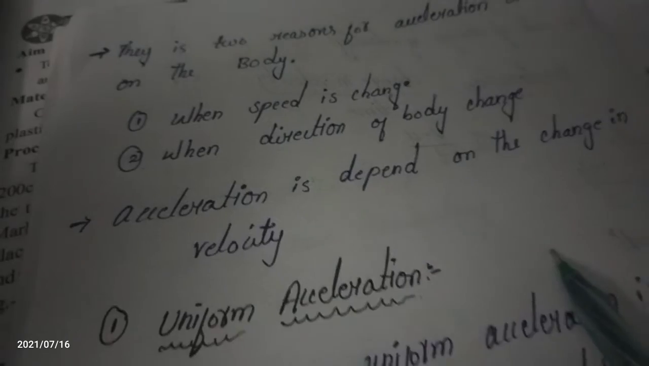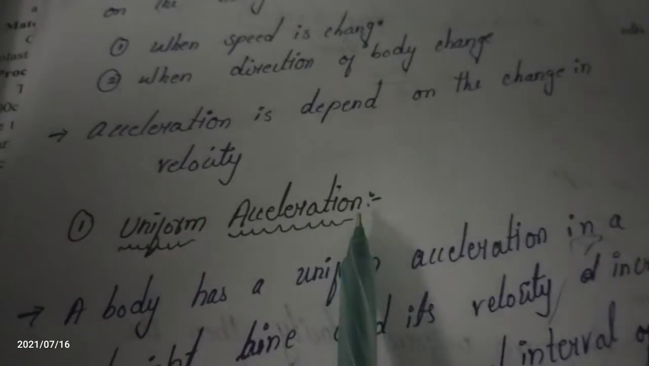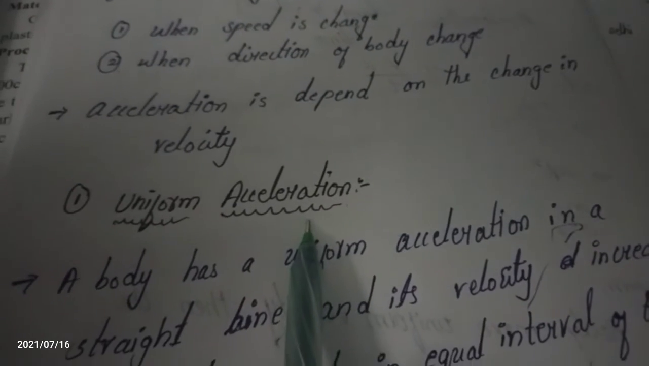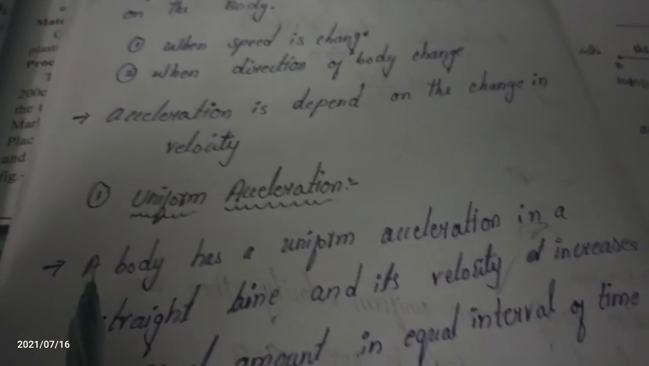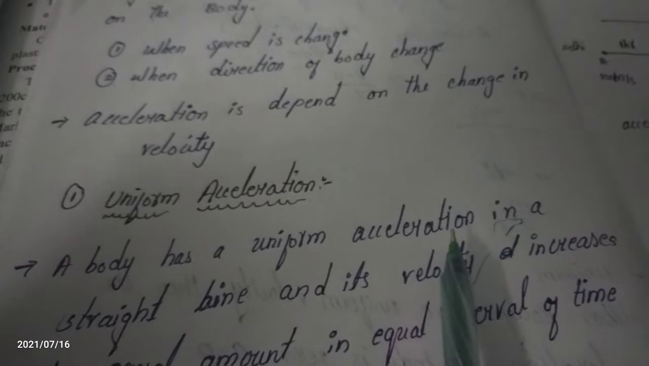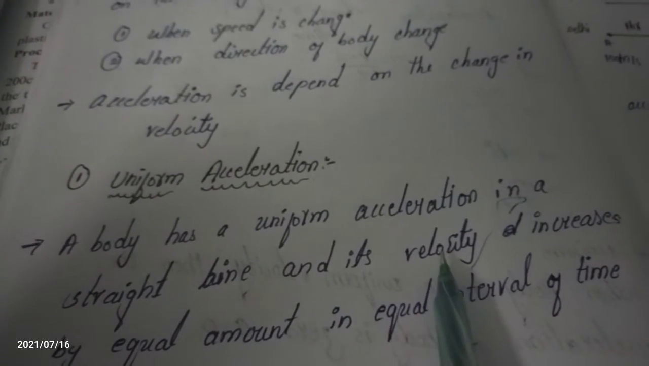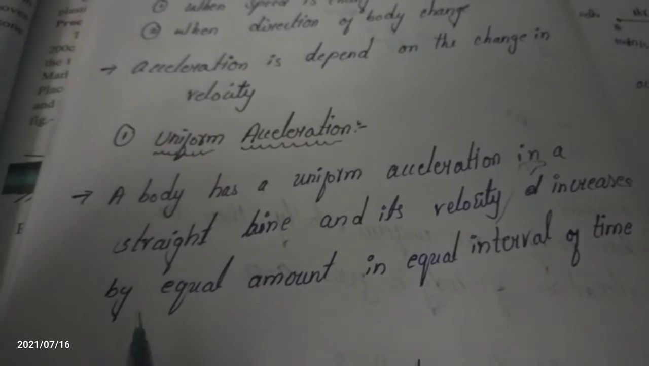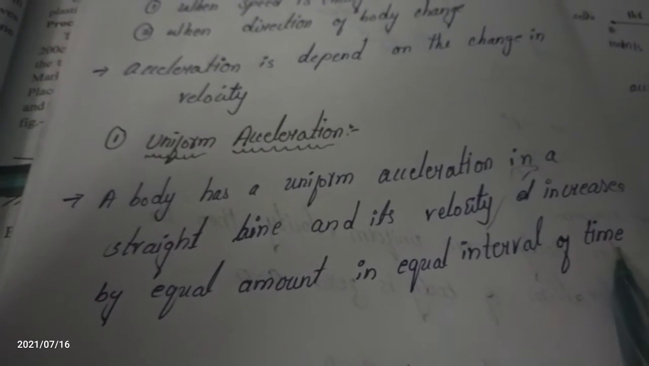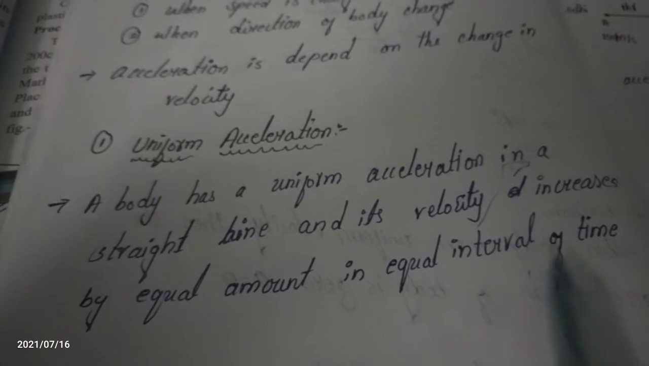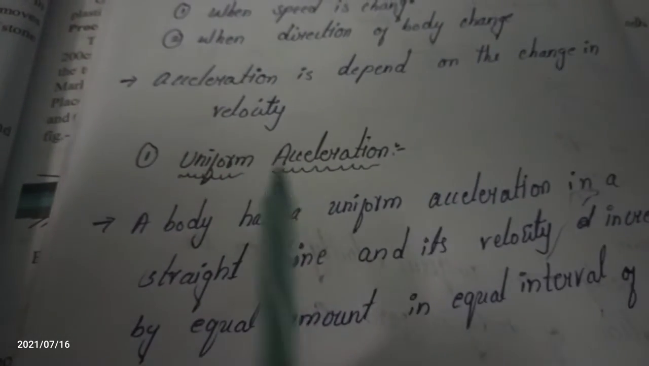Okay, here we also discuss the uniform acceleration. What is the uniform acceleration? A body has a uniform acceleration in a straight line, and its velocity increases by an equal amount in equal intervals of time. What is the uniform acceleration?